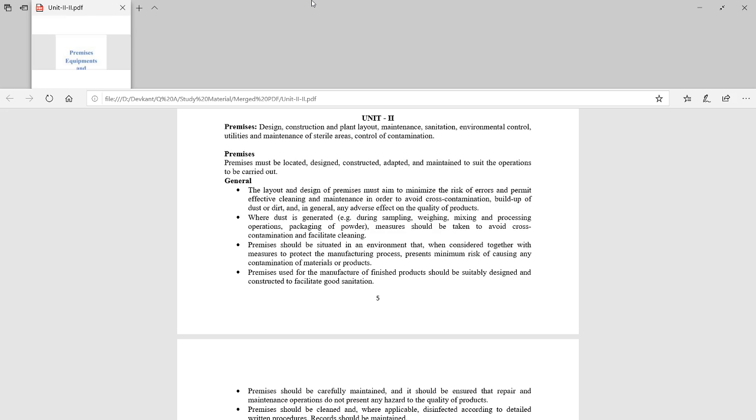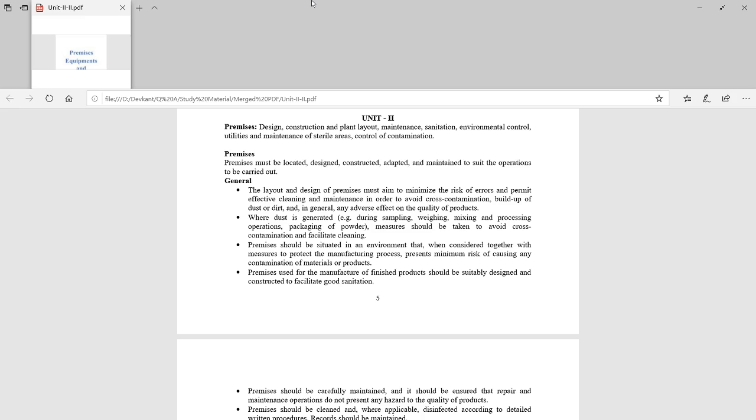of the product. Next point, where dust is generated, measures should be taken to avoid cross contamination and facilitate the cleaning. Premises should be situated in an environment that presents the minimum risk of causing any contamination of the raw materials or the products.